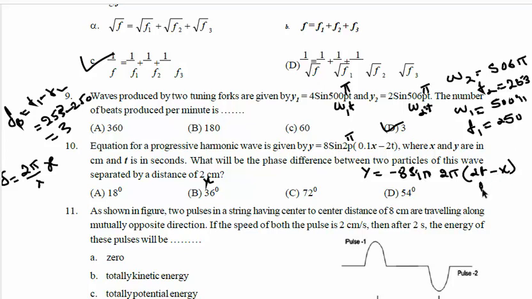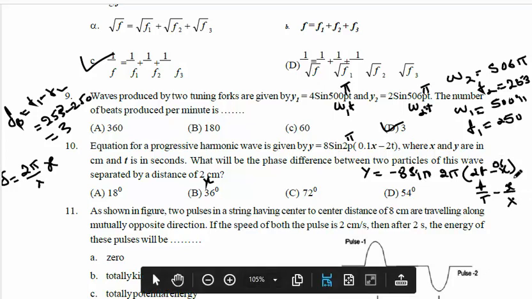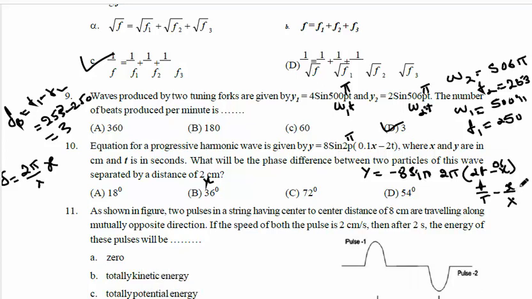If you compare this with the form t by capital T minus x by lambda, then 0.1x is x by 10. X by 10 means 0.1x, so lambda is 10. On comparing, we got lambda as 10.